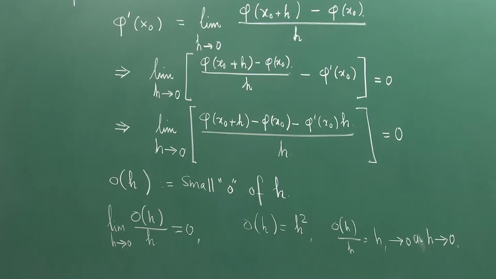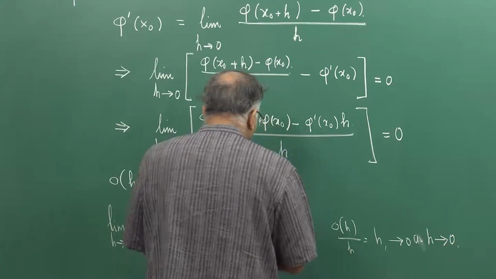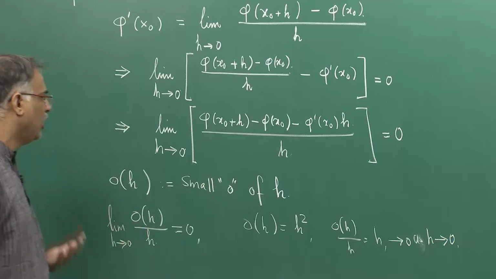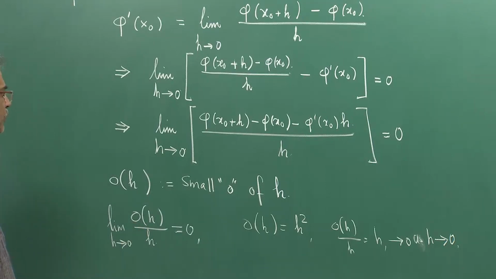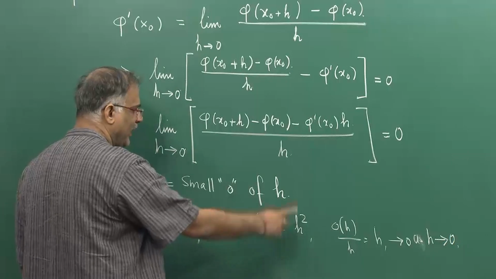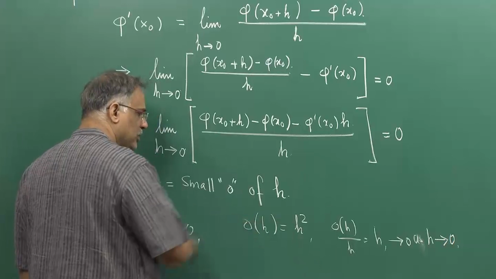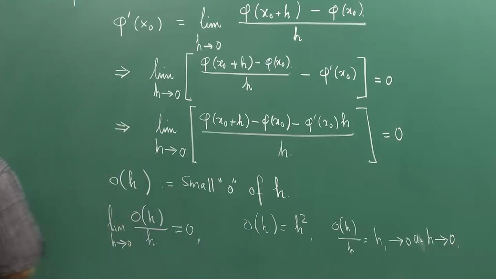So, this is very clear. It is not very difficult to construct o of h functions which run to 0 faster than h. See what happens, look at just this function. So, h square is smaller than h when h is very near 0, and that is why it is going to 0 faster. You just look at the graph of y equal to x square.